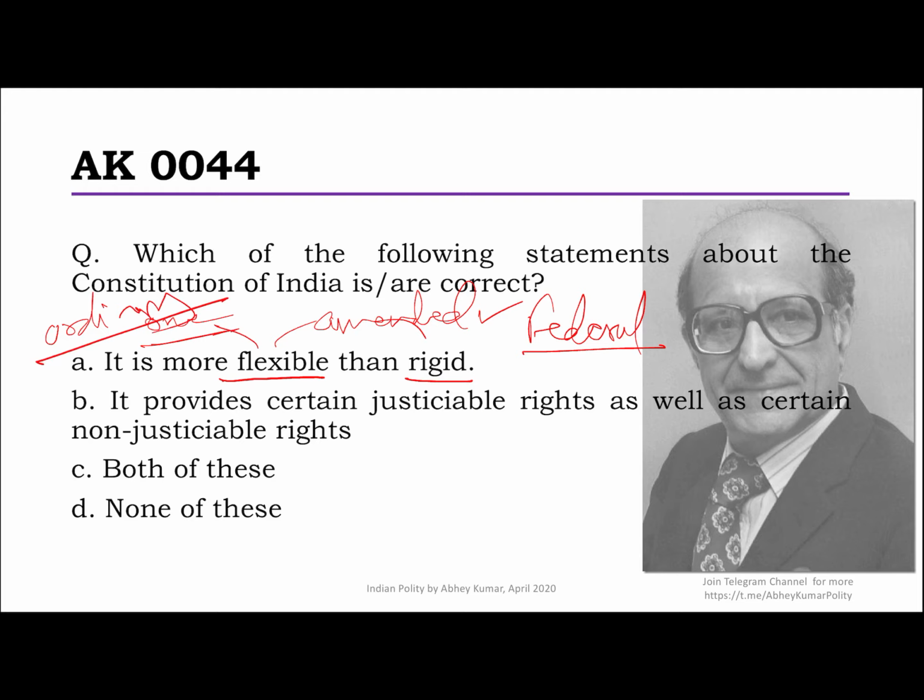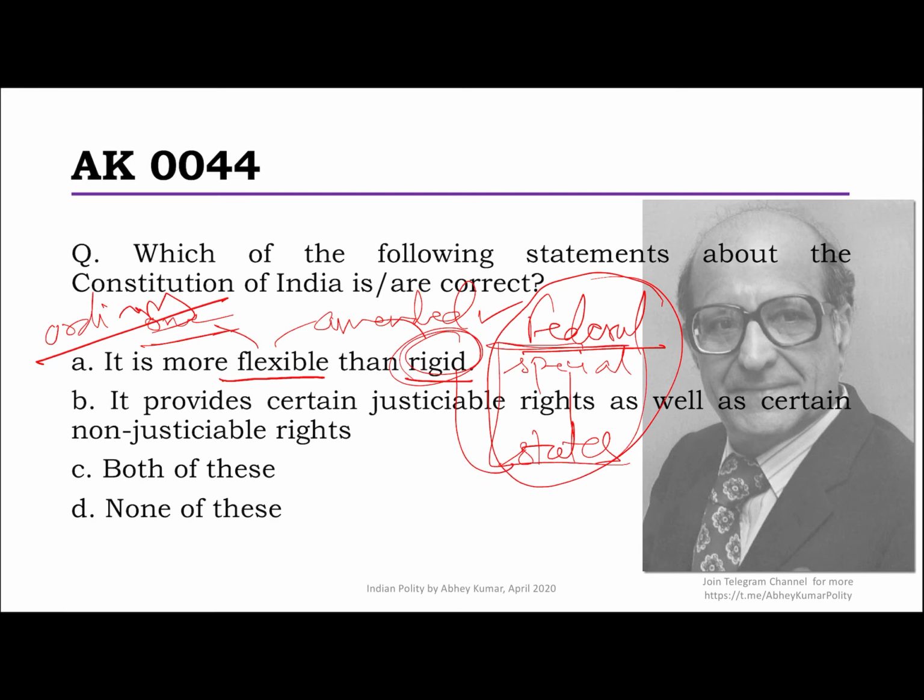Rigidity is essentially the idea that the procedure is different from being ordinary. That means you have a special procedure, and that special procedure also involves the states. So that is why Indian Constitution is rigid only in those parts where this happens, and that is of course whenever there is division of power. Of course, all this rigidity is to protect division of power.